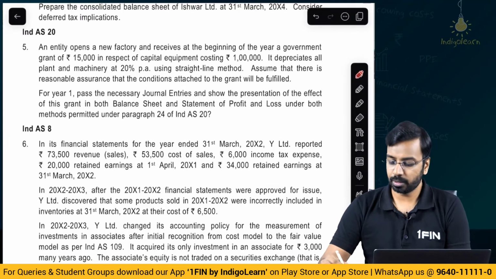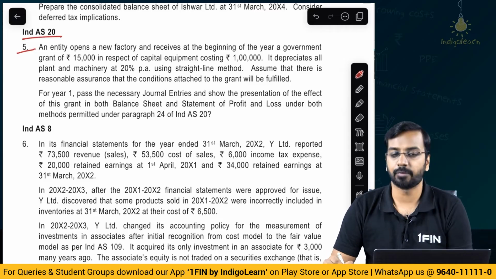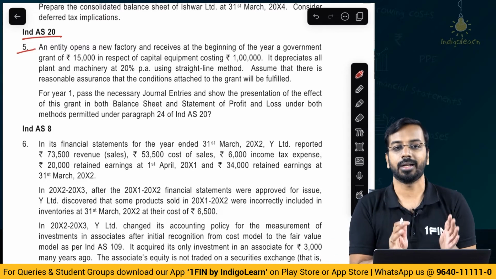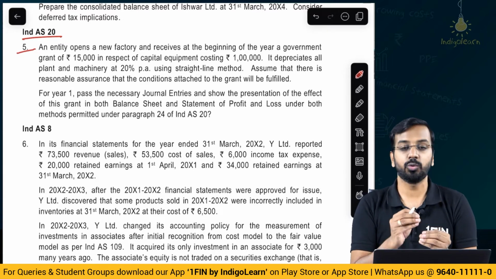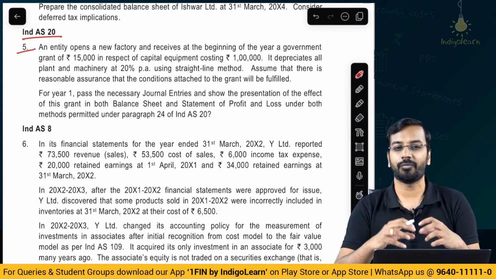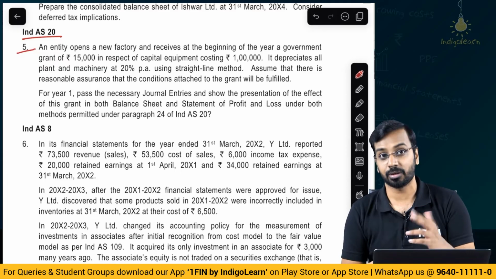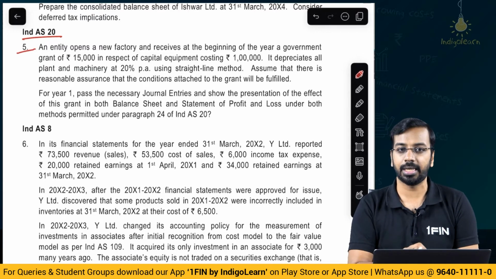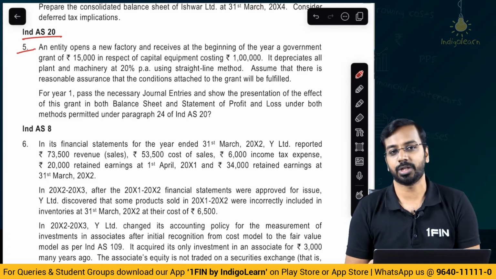Let's have a look at the next one, which is on Ind AS 20, question number 5. Question number 4, because it is a complicated question, I would provide a detailed solution, because there are new things which have been introduced. It's very elaborate. A simple discussion may not help you understand that. So what I'll do is I'll prepare a detailed solution of that separately, and I will share that on the YouTube link.